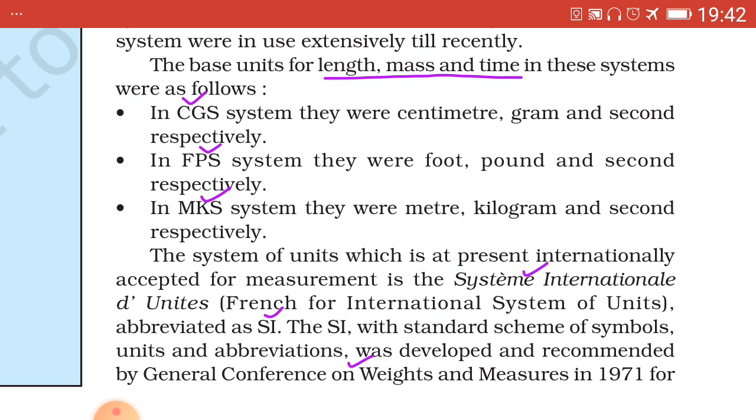Now third example, work, equal to force multiplied by displacement, that is W equals F into d, again for force it can be substituted as m a into d.